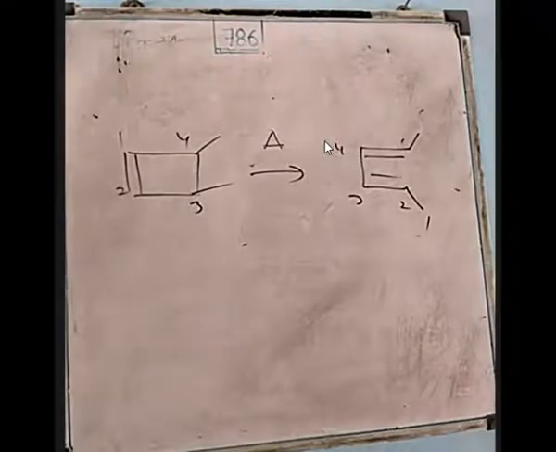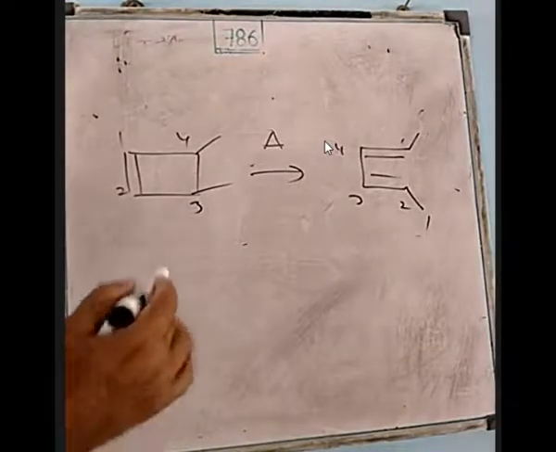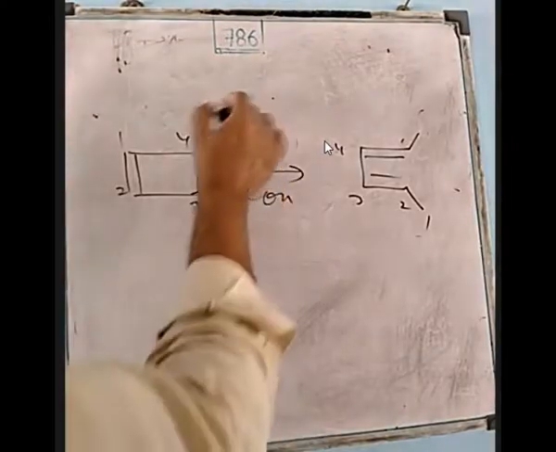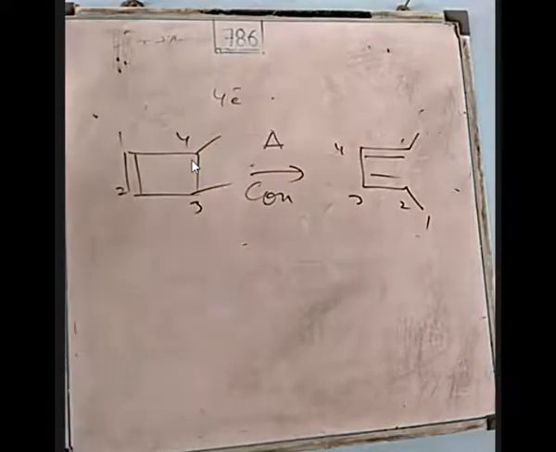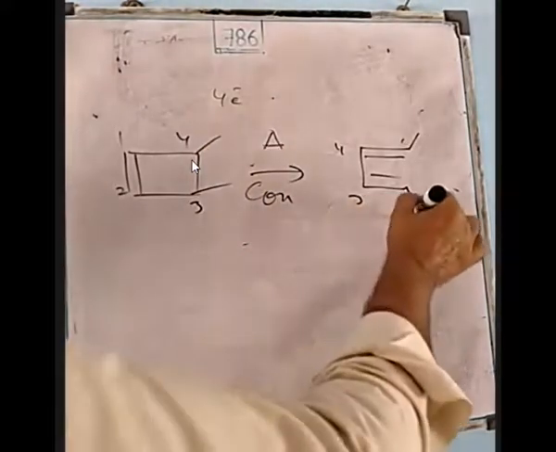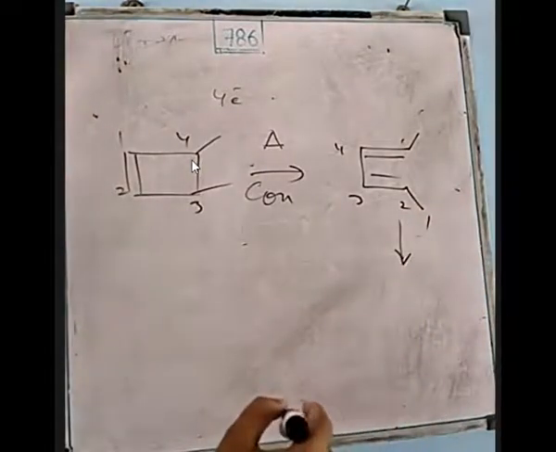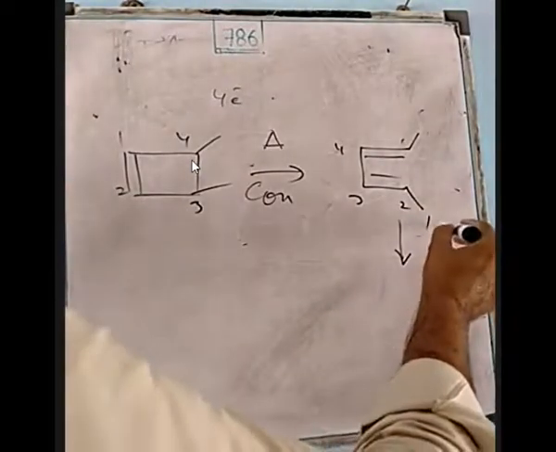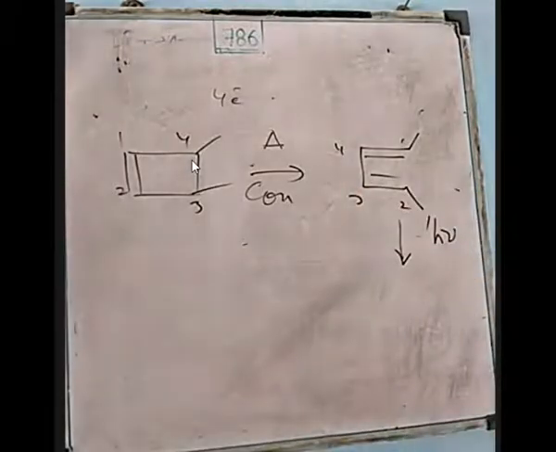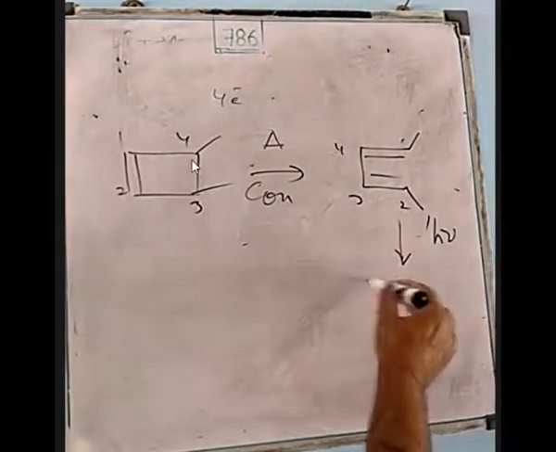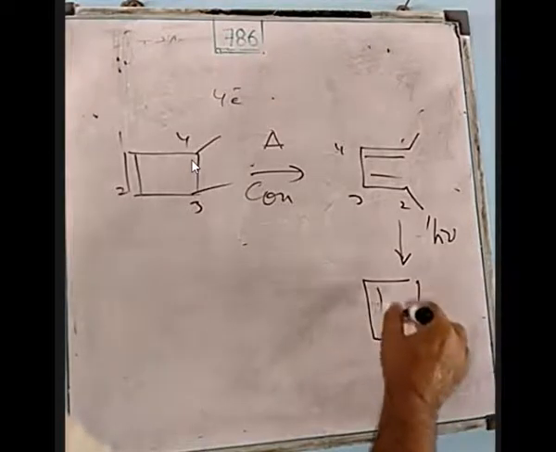Conrotatory. Yes, it is a 4-electron system. When it is a 4-electron system, its reaction is thermal, then we say it is conrotatory. And once we have got this open chain, if you now give the light, if you carry out the photocatalyzed reaction, then we have the trans product here.